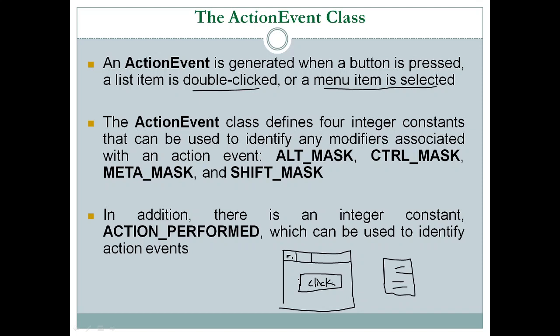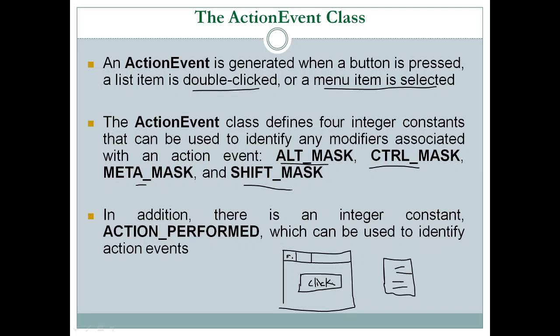The ActionEvent class contains some integer constants. As we know, a class is a collection of fields and methods. So the ActionEvent class contains some integer constants. These constants are ALT_MASK, CTRL_MASK, META_MASK and SHIFT_MASK.